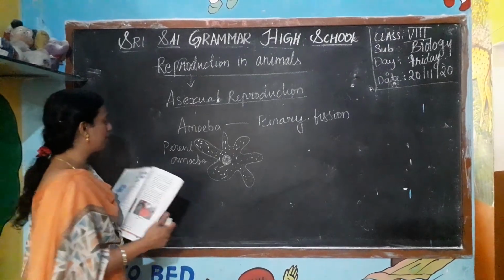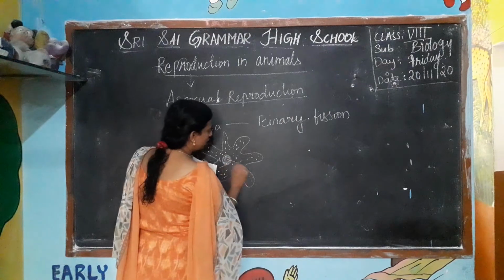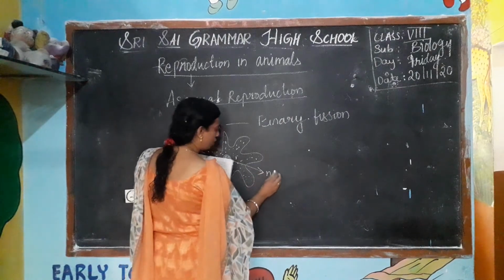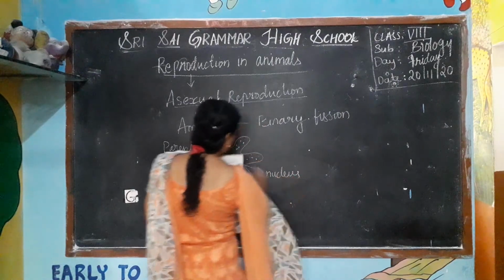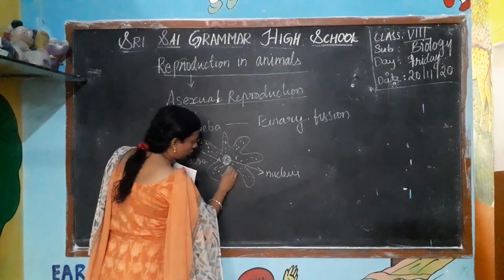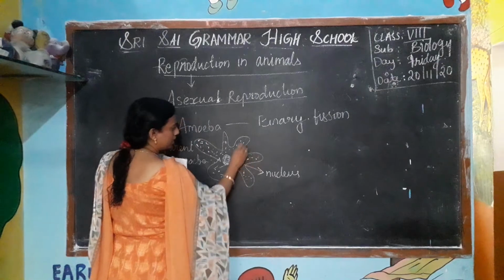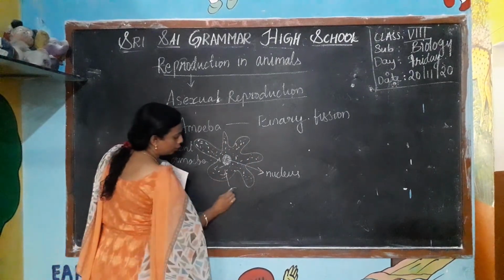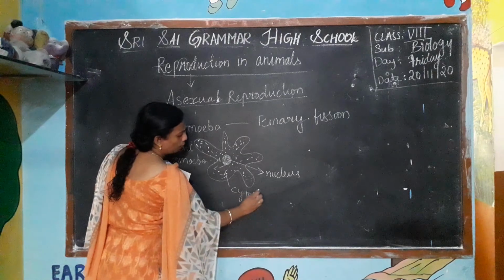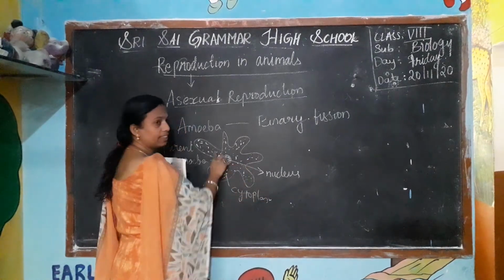The parent amoeba has, first, the nucleus. It is a nucleus. And the liquid part which is present in the cell, in the amoeba, is the cytoplasm, and they have many types of organelles in their bodies.